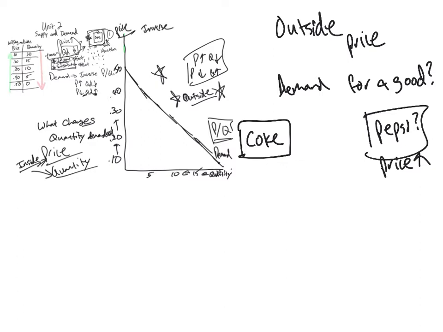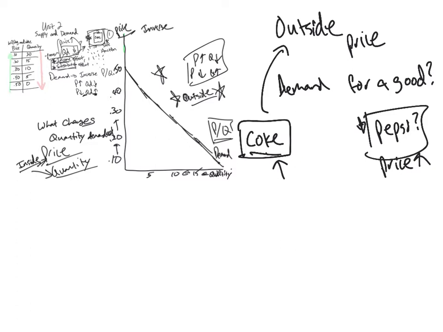Well, in my mind, I assume that more people are going to buy Coke, right? People aren't going to buy Pepsi as much, they're going to buy Coke. But nothing about Coke changed, right? Remember, nothing about Coke changed. So that's some sort of outside factor that's changing people's demand for Coke.